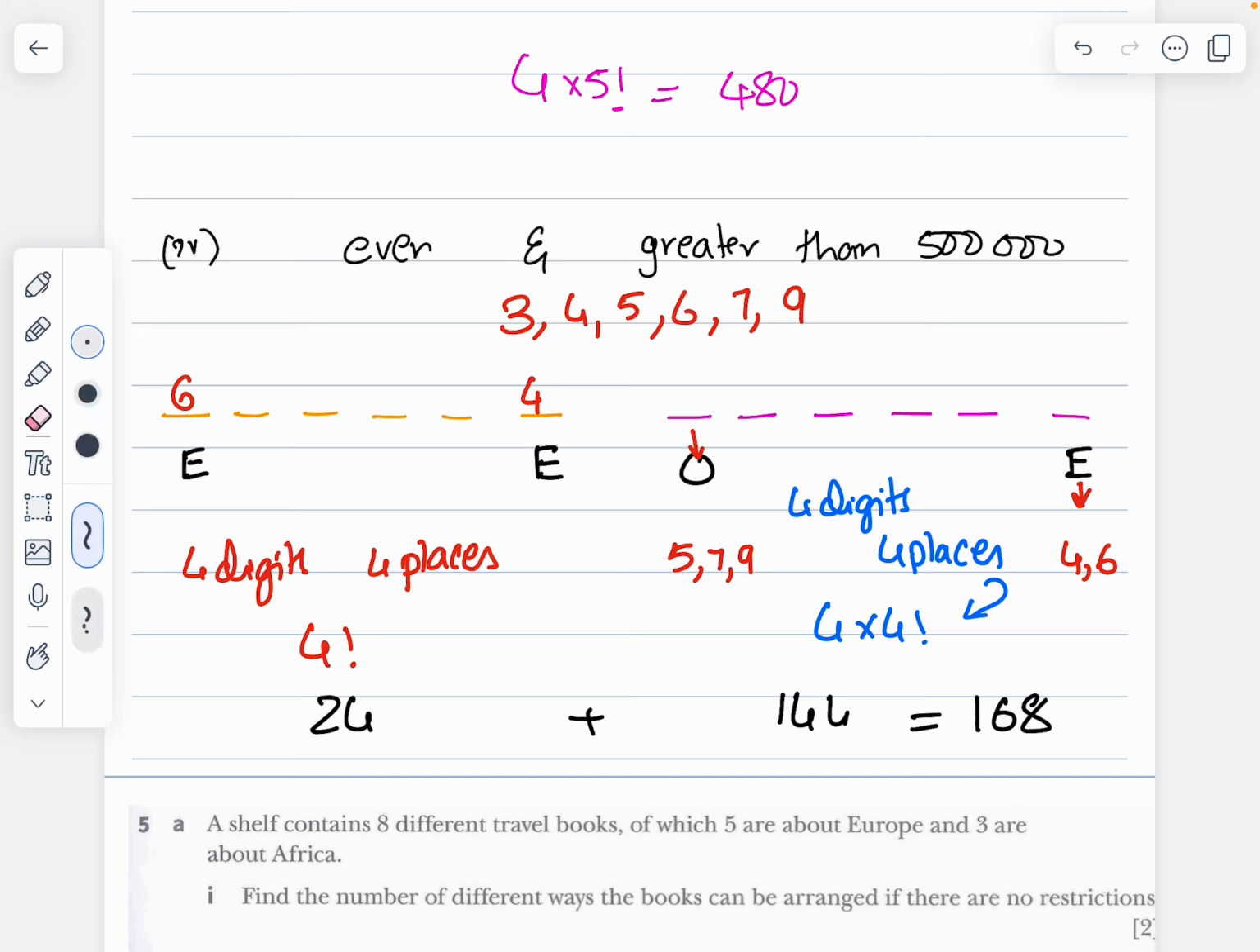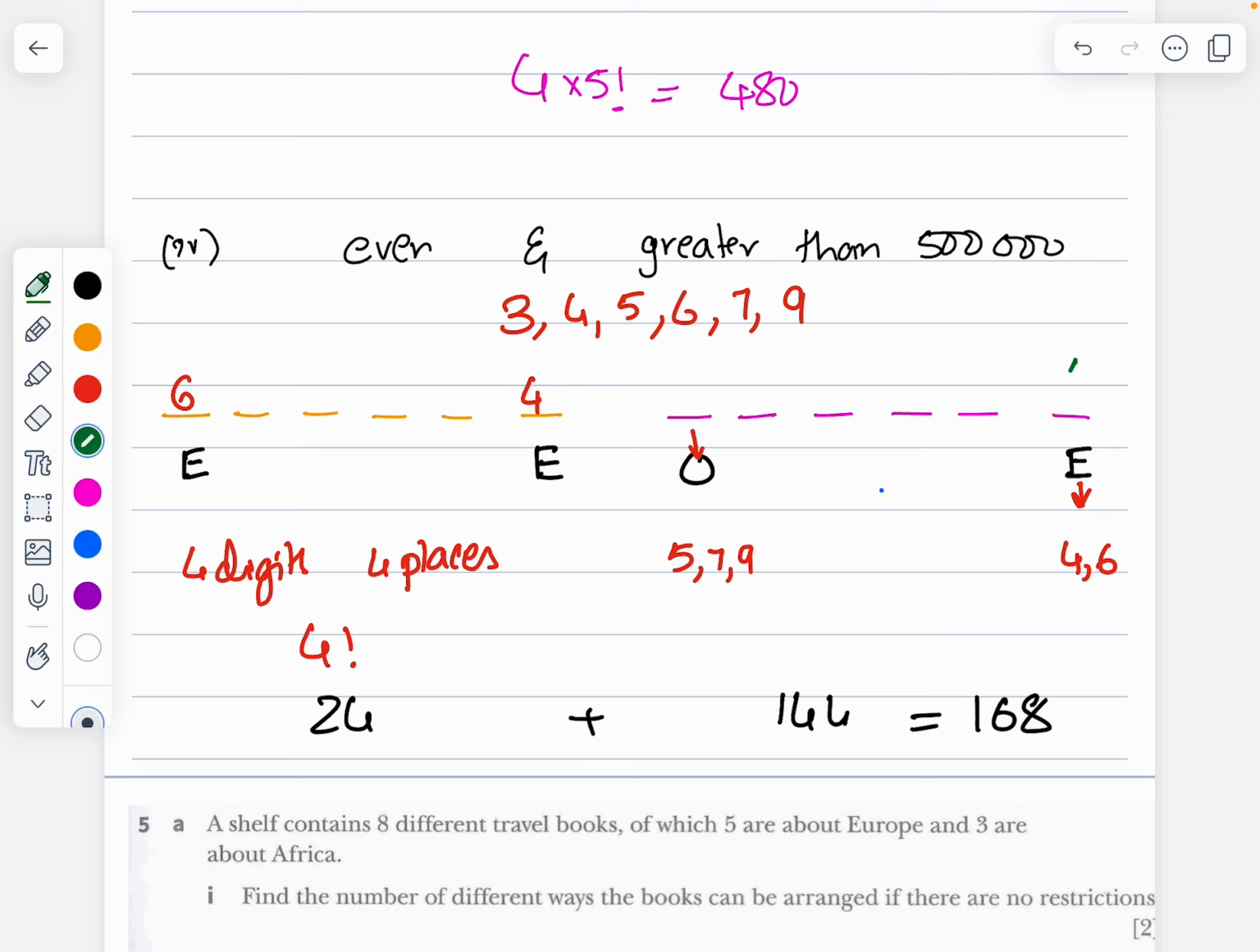This one, once again, let me explain it out over here. How is that 4 times 4 factorial? Because I know I would have gone very fast. So if I would have used 4, then the numbers will be 6, 5, 7, 9. If I would have used 6, then again I would have had 4 ways over here. So 4 times, and the remaining 4 digits in 4 places is 4 factorial.